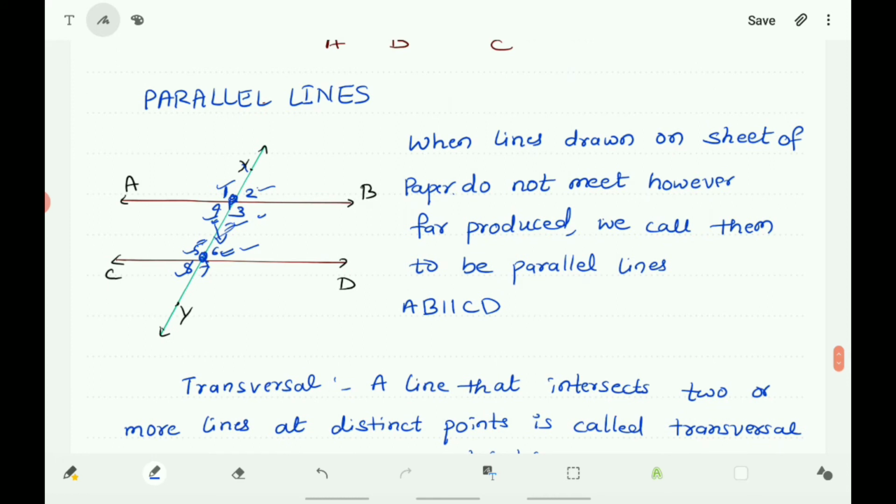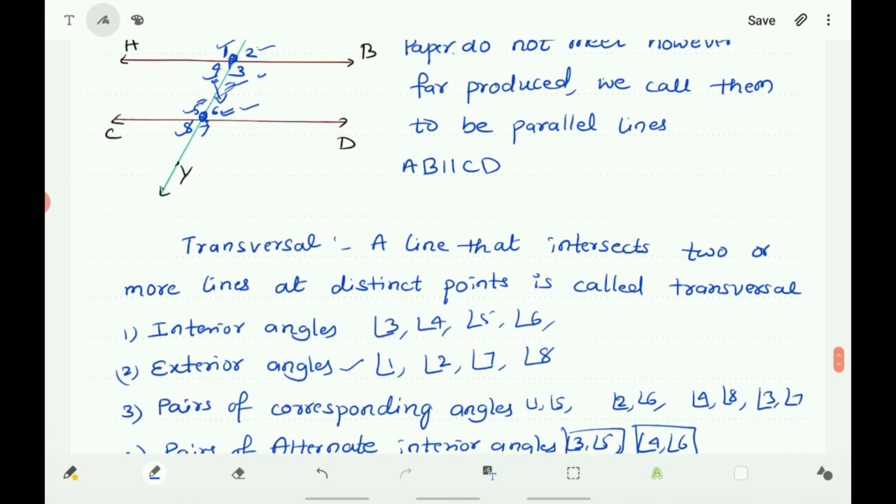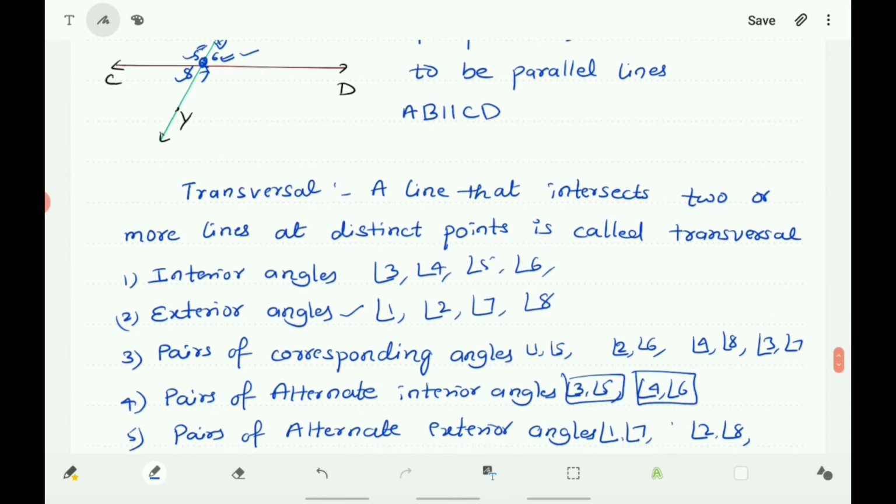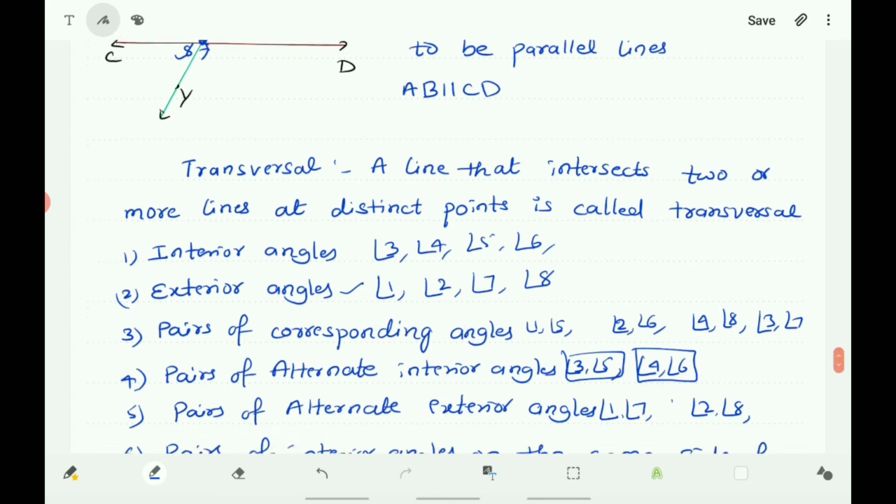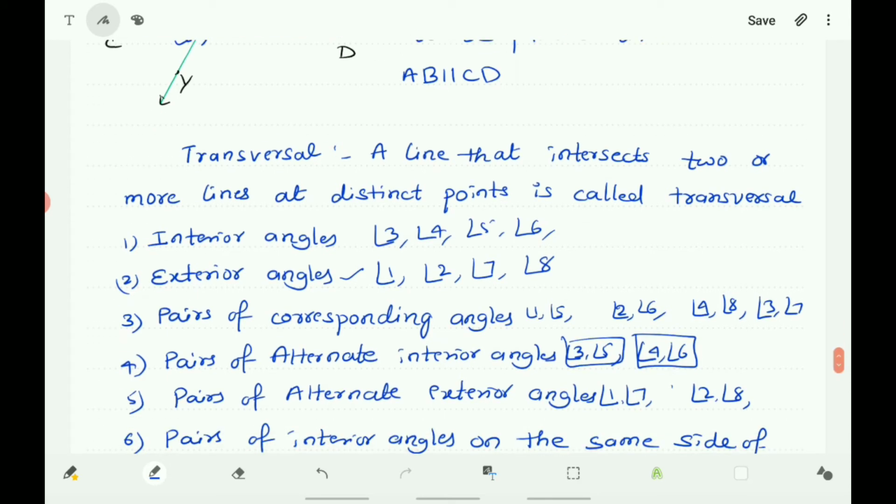When a transversal intersects two parallel lines, you know that the pairs of corresponding angles are equal, pairs of alternate interior angles are equal, pairs of alternate exterior angles are equal. Means angle 1 and angle 5 are equal, angle 2 and angle 6 are equal, angle 4 and angle 8 are equal, angle 3 and angle 7 are equal. Here, pairs of corresponding angles are equal.